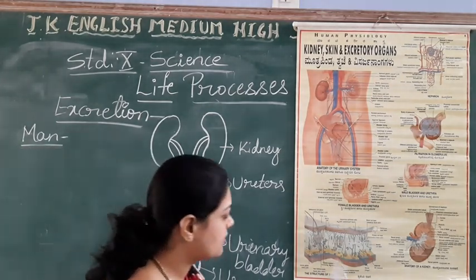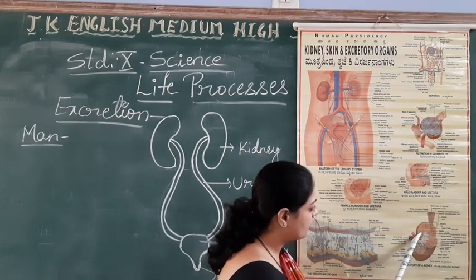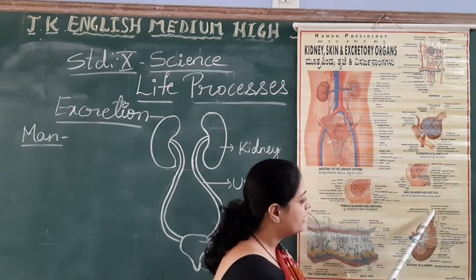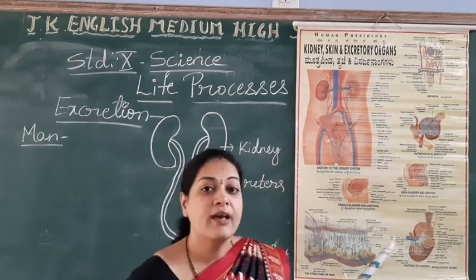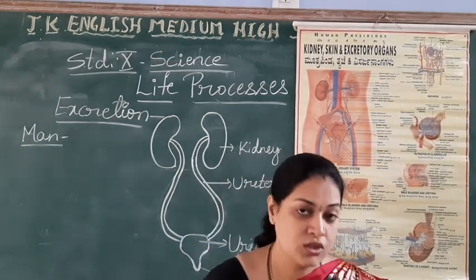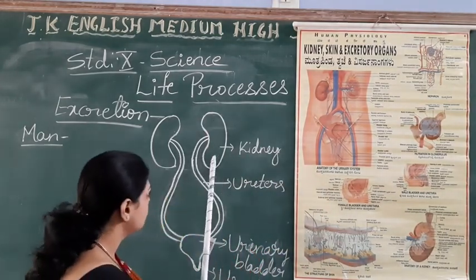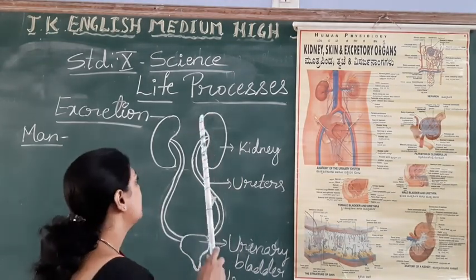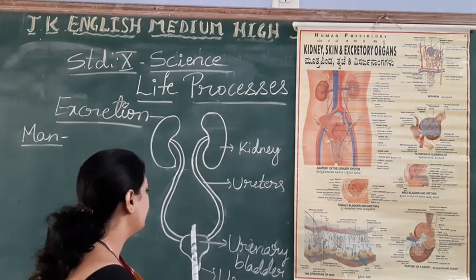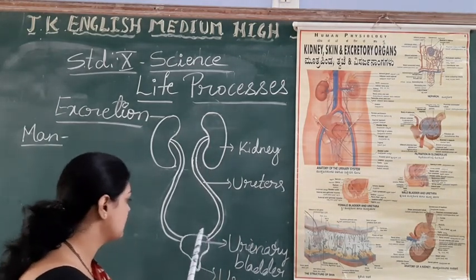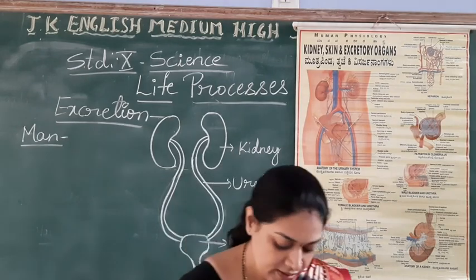Hope you are understanding, students. See, here they have given the enlarged portion of the kidney. Each kidney, first of all, has triangle-shaped structures. In that you find millions of these types of structures, and these are called nephrons. Passing through all the millions of nephrons, the waste material comes out, and then it is called urine. That will be collected in the bladder, passing through the ureters, collected for some time, and out from the body through the urethra. Hope you are understanding, students.